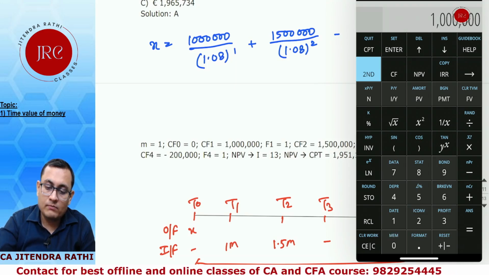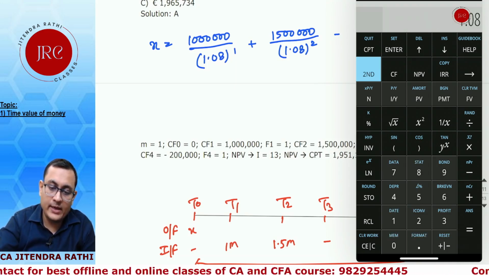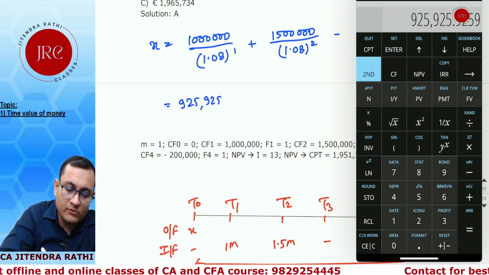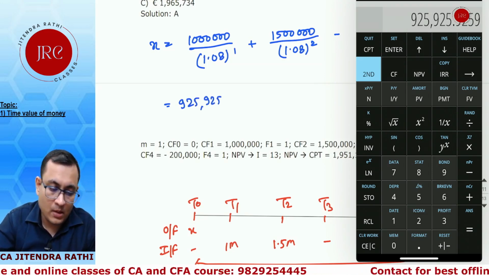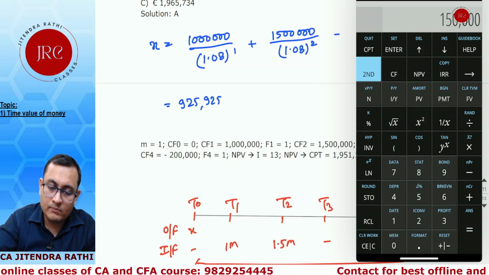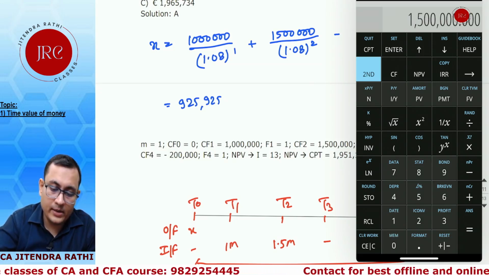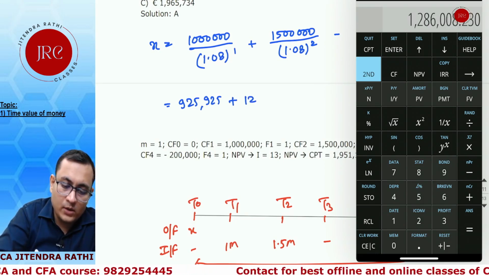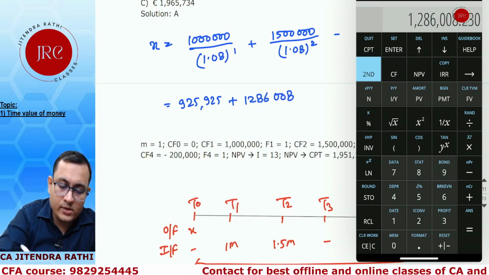1 million divided by 1.08, 925. 1.5 million divided by 1.08 square, it is 1286008.